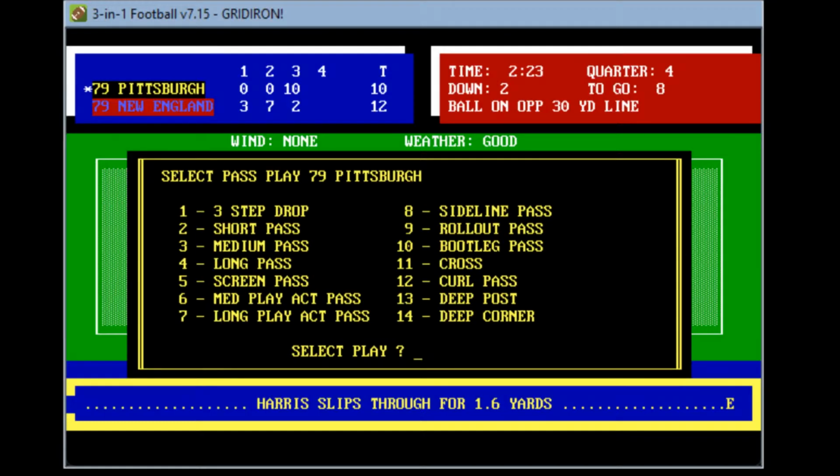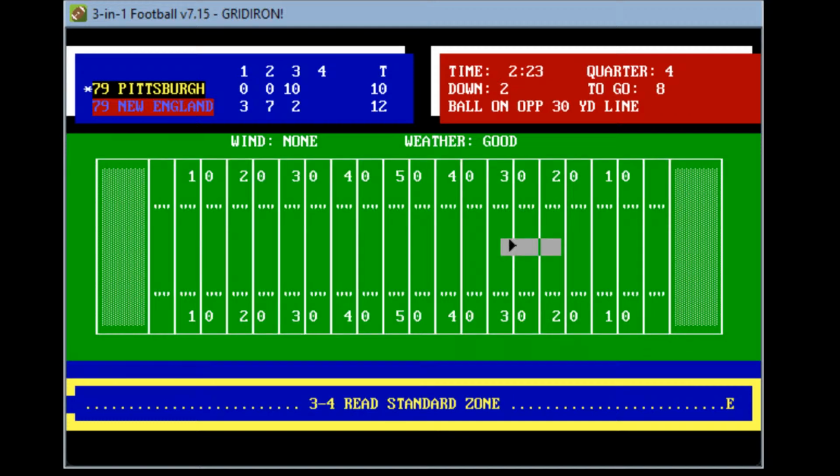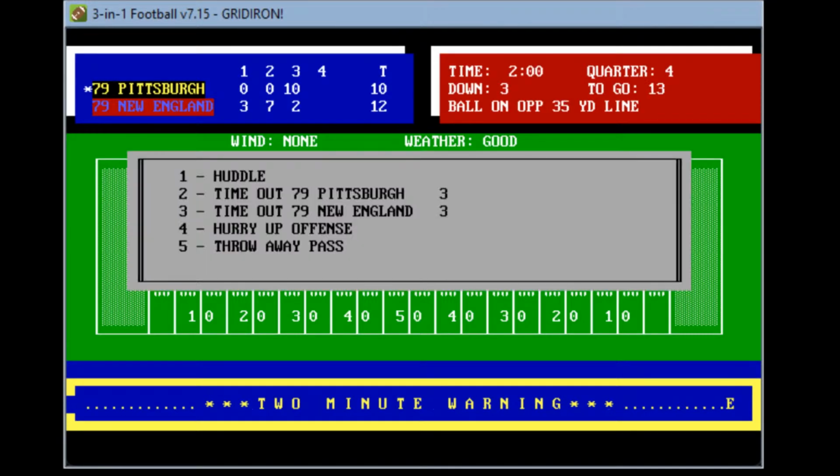They're going to go look for a screen here. 3 interceptions by Bradshaw today. Shot being looks for Cunningham. And at the 35-yard line, he gets about 5, and there's the 2-minute warning. With 2 minutes to play in the ball game, New England 12, Pittsburgh 10, and you've got 2 minutes left with Pittsburgh at 3rd and 13.